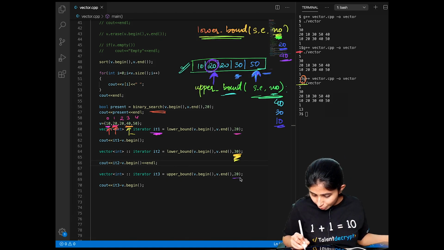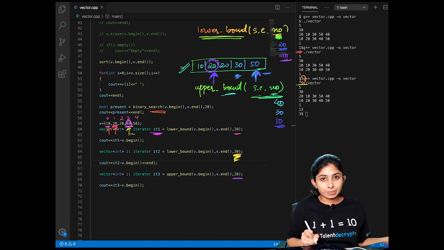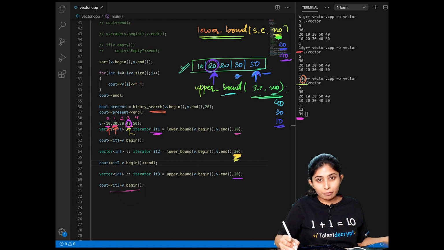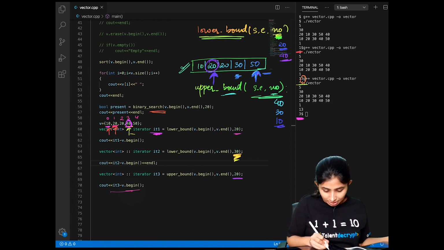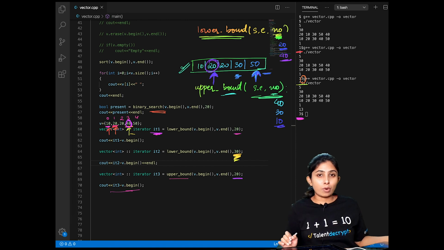I calculated the upper bound of 20, and this has given me an iterator that is pointing to 40. The difference is giving me the index of 40, because the upper bound has found the element which was just greater than 20, that was 40. So this is giving me an iterator that will point to 40.